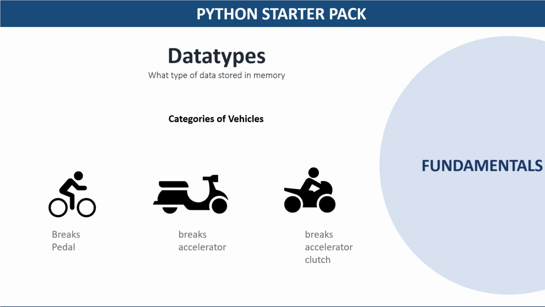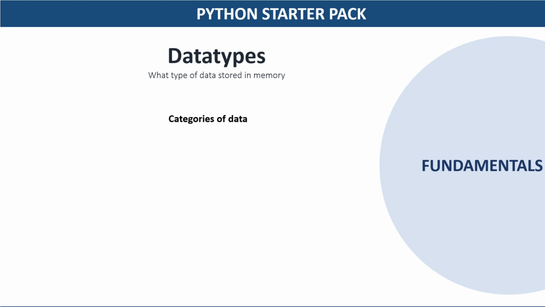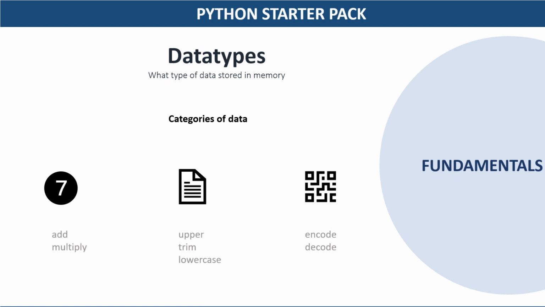Now if we apply the same analogy to data and try to categorize the data, so far we have seen a limited kind of data types, right? Similar kinds of categories. We have seen number, we have seen text or string, but we can also have some kind of list or set data type, or bytecode data type as well, right?